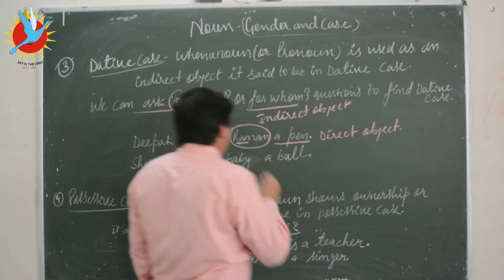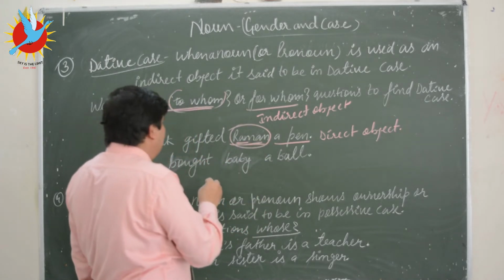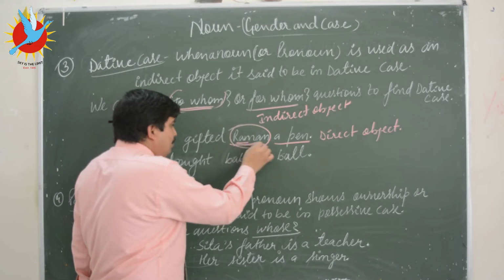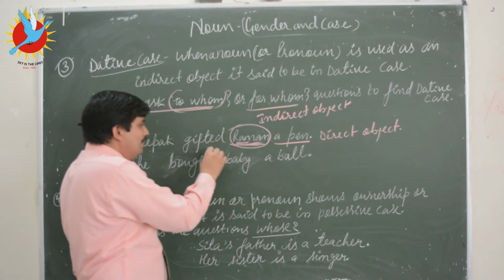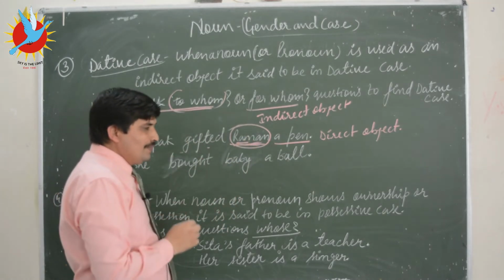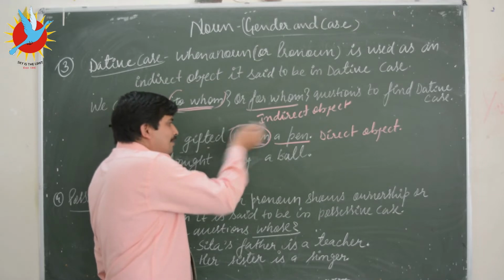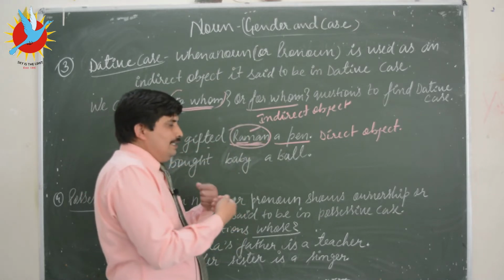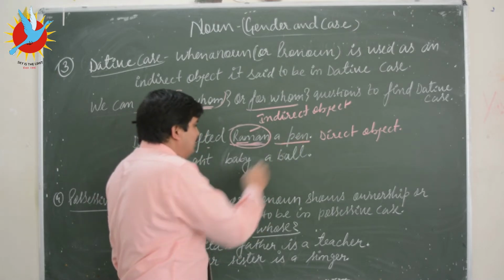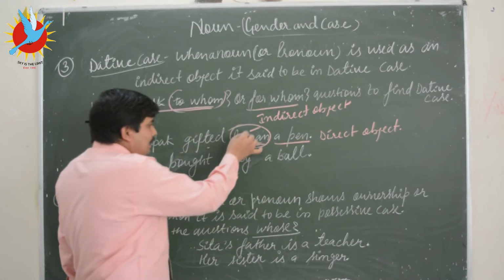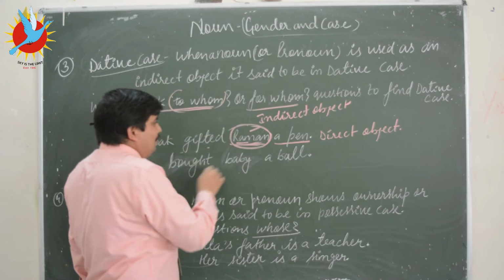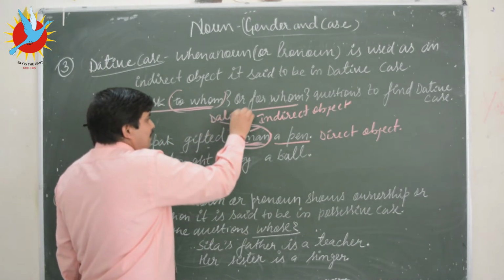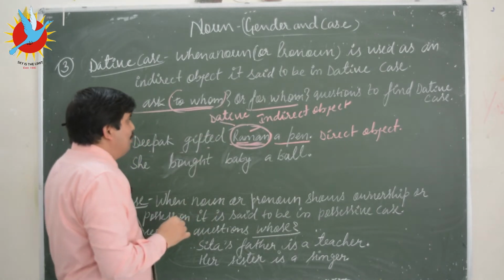One more thing about the indirect object is that it is always used just after the verb. It always refers to persons, unlike the direct object which refers to things, right? So here Raman is an indirect object and it is a dative case.